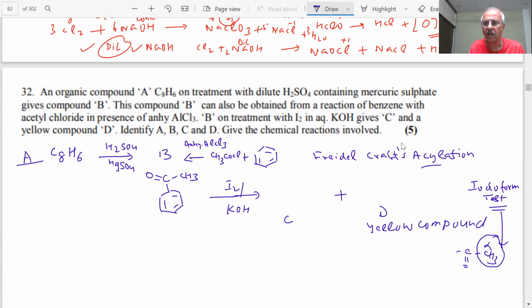So alpha methyl should be there. Even if it is OH, that gets oxidized. Secondary alcohols with CH3 also give this test. Then what is D, student? Here it will become iodoform, yellow color.